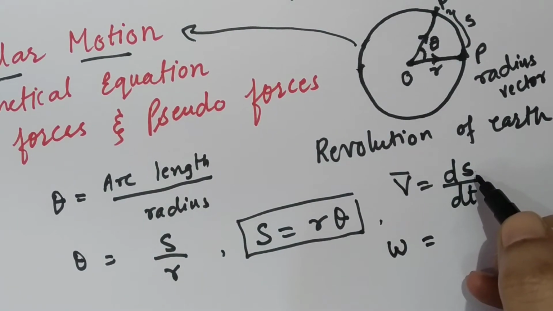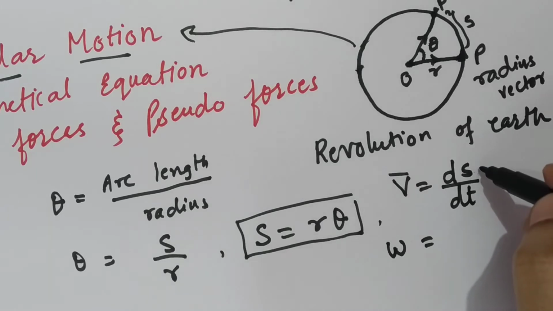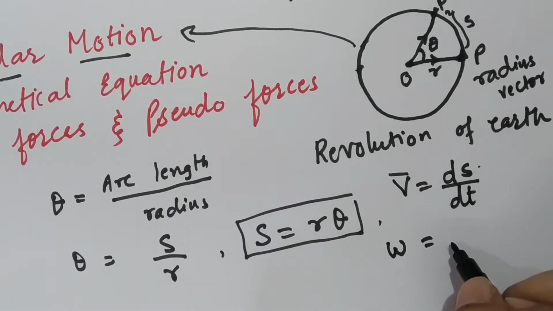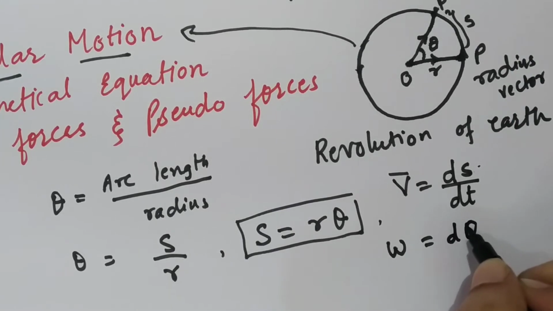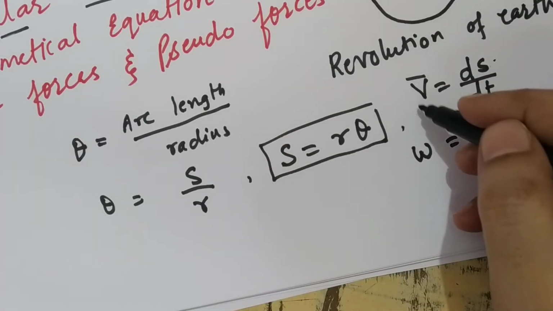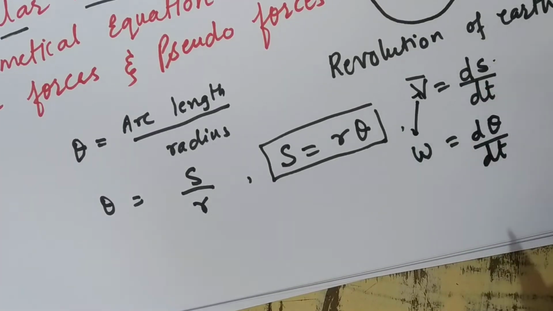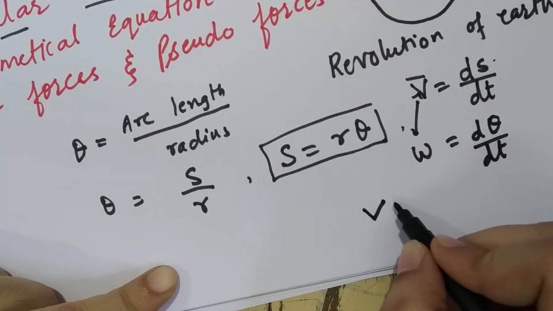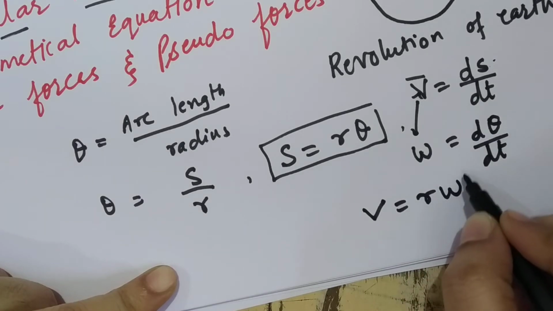So instead of writing linear displacement, we are going to write angular displacement. So this will be written as d theta by dt, rate of change of angular displacement with respect to time. And the relation between linear velocity and angular velocity is given by the formula V is equal to R omega.